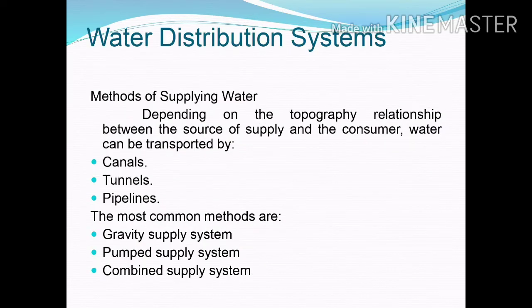The method of distribution depends upon the topography of the area. The following methods of distribution may be adopted. The most common methods are gravity supply system, pumping system, and combined gravity and pumping supply system. The water can be transported by canals, tunnels and pipelines in the following methods. Now we can see the methods of distribution one by one.